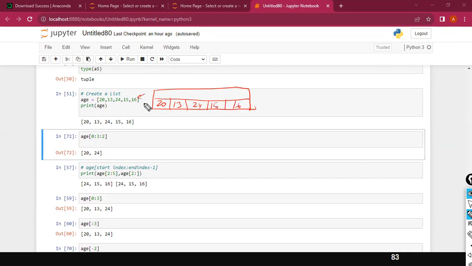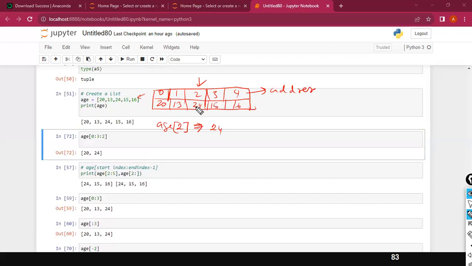According to us, we store this. Behind the scenes, what happens? The computer assigns something called an index. The index value starts from 0, then 1, 2, 3, 4. And if I use age of, if I want to display a specific value, for example the value 24, you need to specify the index value. Using the index only, you can access this value. So this one will give me what? 24. The indexes are nothing but addresses, your door number.